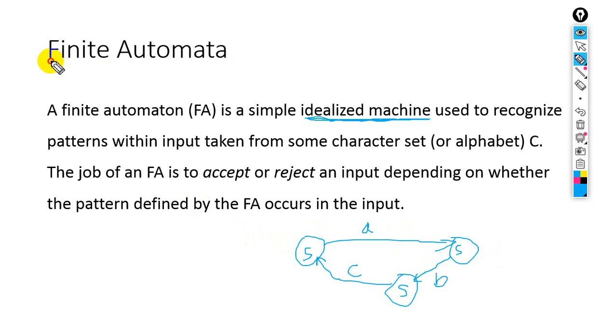And one more thing, just like regular expression represents a language, and in theory of automata we have the descriptive definition of language and recursive definition of language. We discussed all these definitions in the previous lecture. So today we will discuss the language definition by using finite automata. Okay, got it?